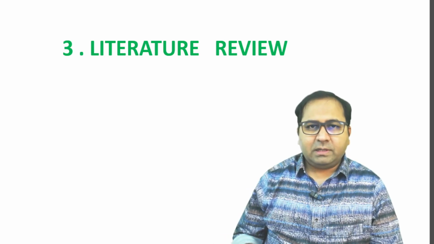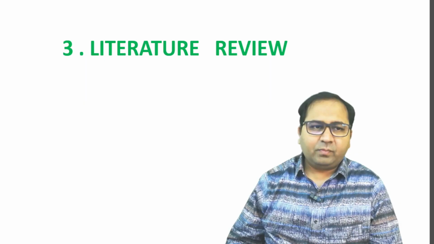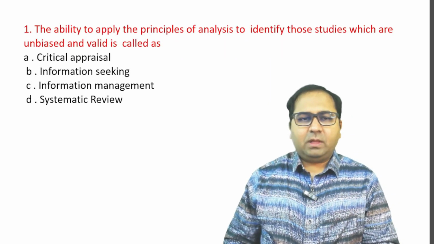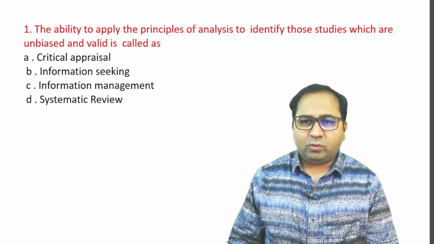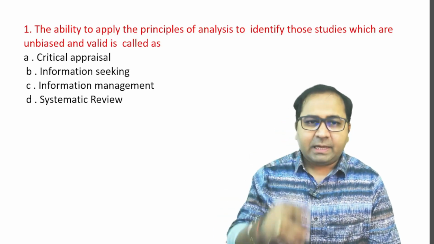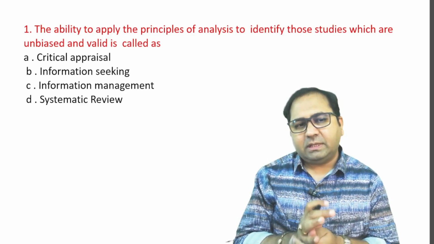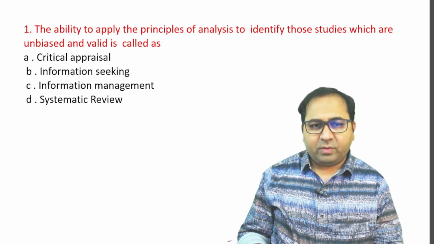Let us continue our journey in discussing the MCQs of BCBR. Now this is the third chapter, literature review. To start with the first question: the ability to apply the principles of analysis to identify those studies which are unbiased and valid is called as what? Options are A, critical appraisal, B, information seeking, C is information management, and D is systematic review.